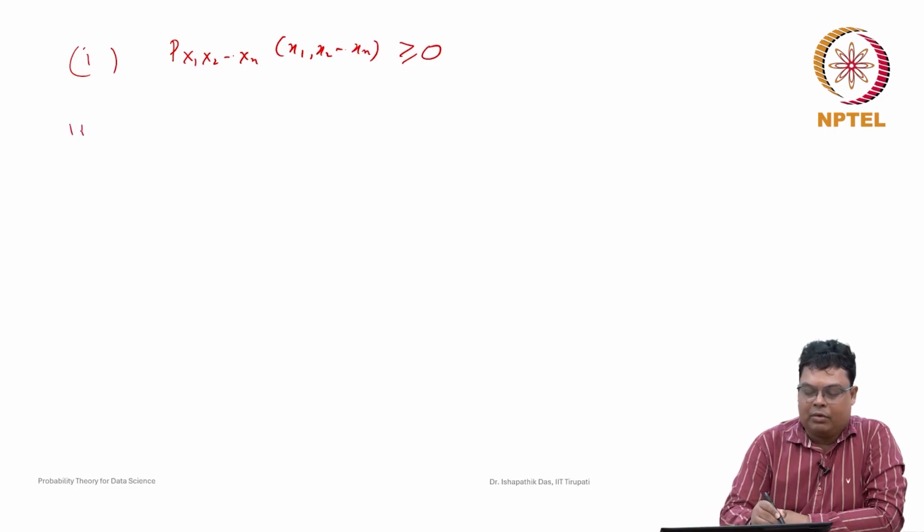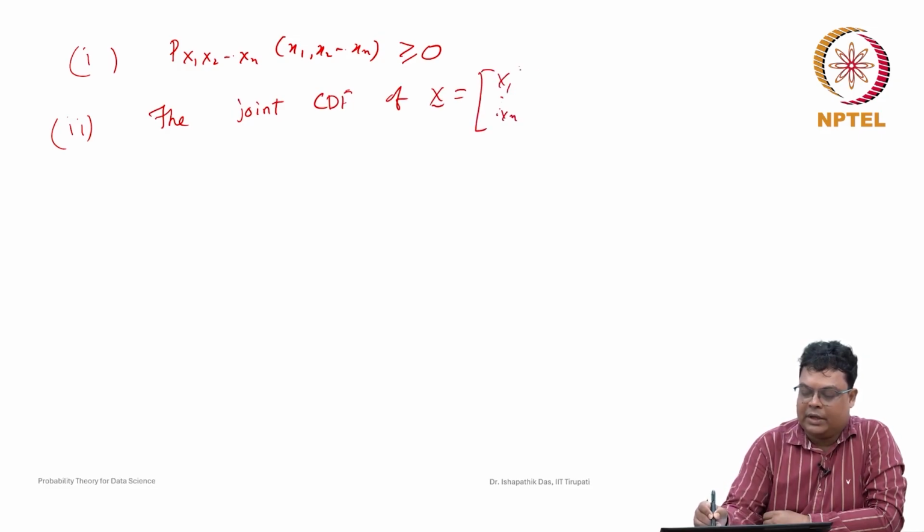Now suppose you want to find the cumulative distribution function from this joint probability. The joint CDF, the joint cumulative distribution function of this random vector X1, X2, ..., Xn, is given by F of x1, x2, ..., xn.